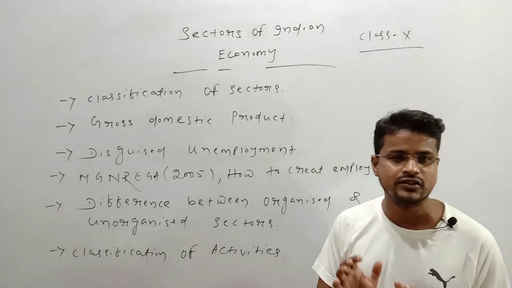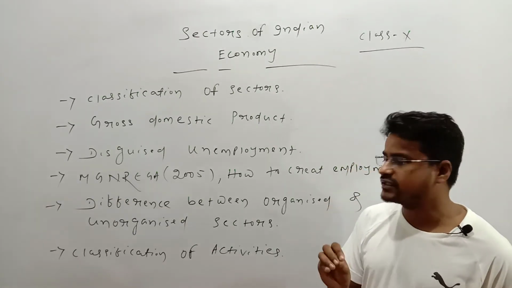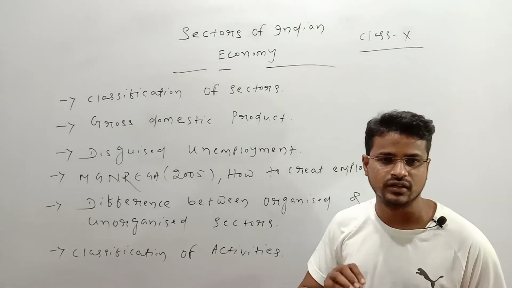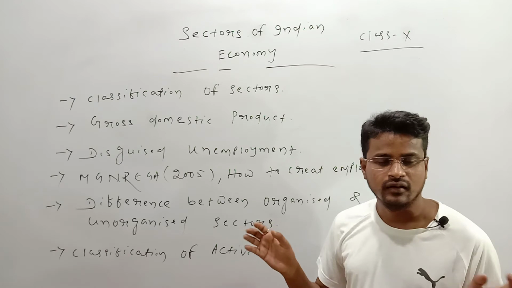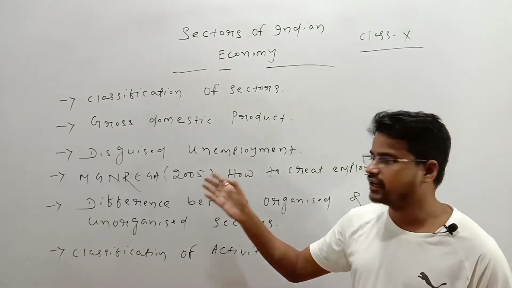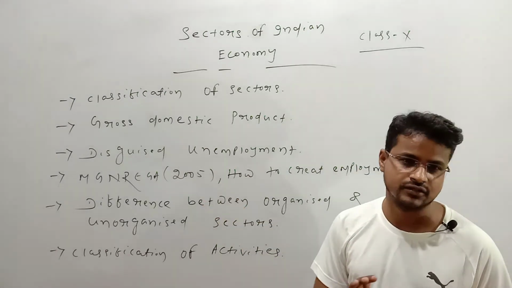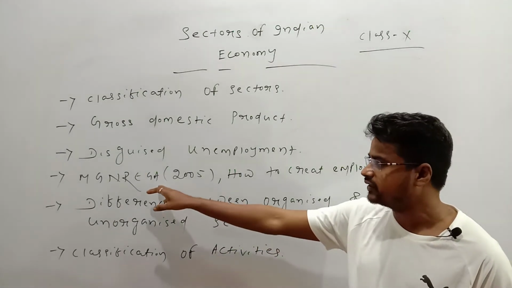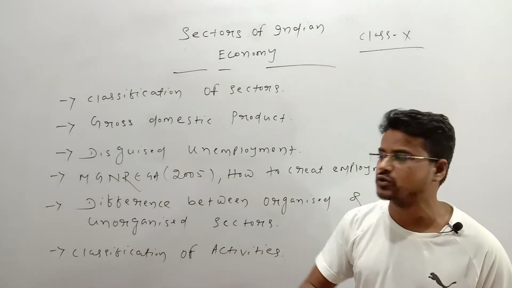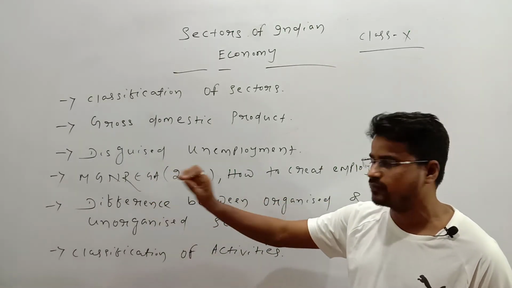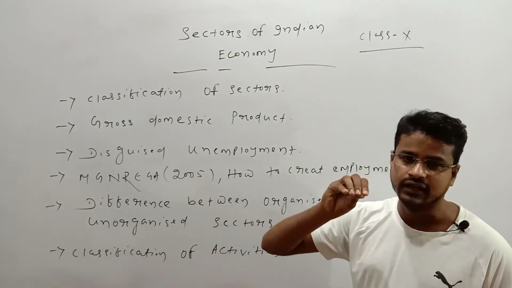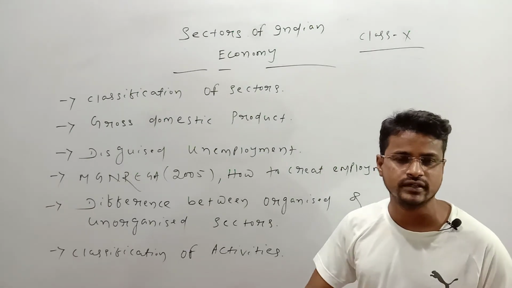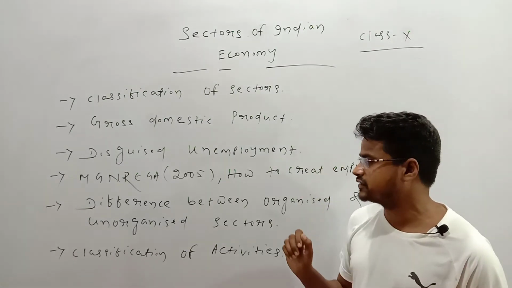Its main aim is to provide basic work facility to the rural people. You have to note that basic work facility to the rural people within their house or home, within a 5 kilometer radius, for 100 days. How many days? 100 days. What is the radius? 5 kilometer. And the money will be directly transferred to their account. So you have to write the full form, then the year, then its importance. Importance is that it provides compulsory employment opportunity to the rural people of India for 100 days.